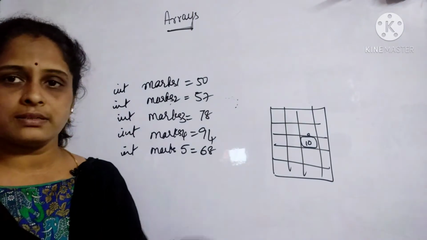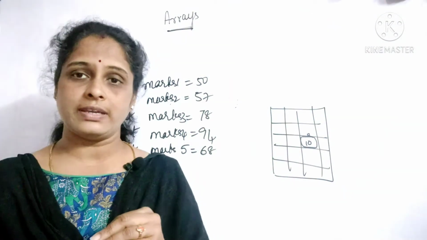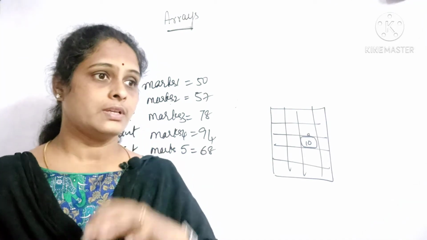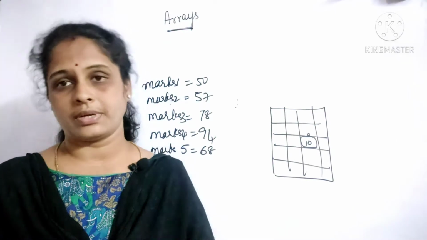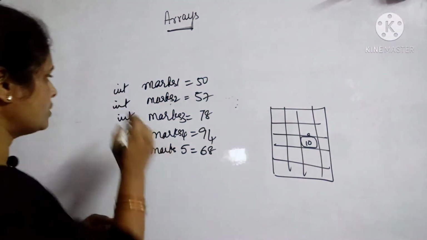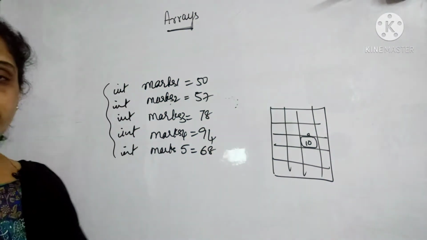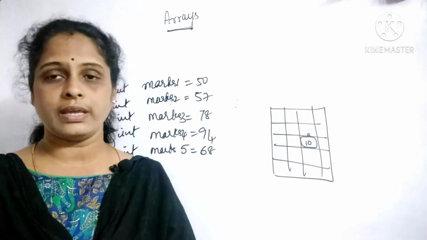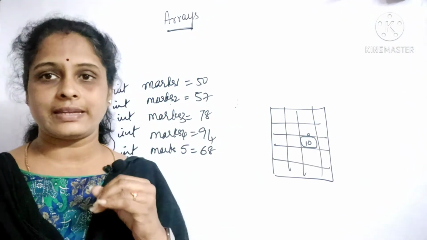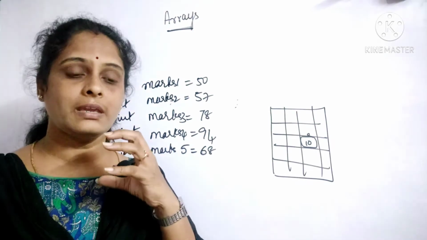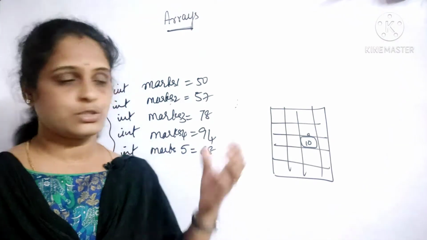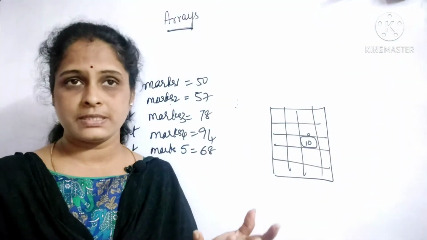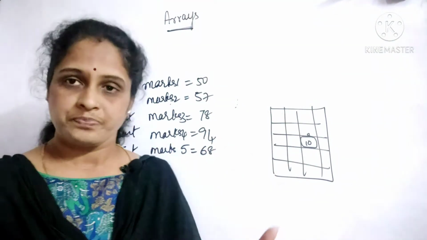Okay, fine, because here we have only 5 elements. That is okay, you may create it. But what if you have 50 students or 20 students? Typing like this will increase the number of lines of code, which is not at all correct. Whenever you code, your lines of code should be decreased. It should be compact and easy. So this is not at all valid. What is a better option? The better option is to create arrays.